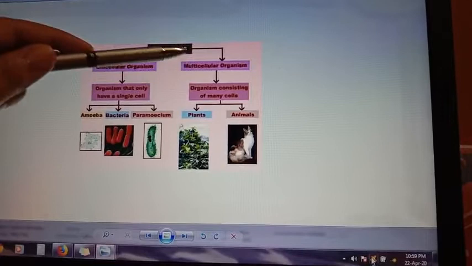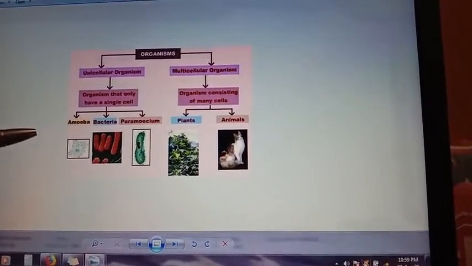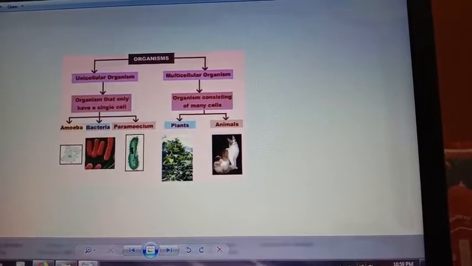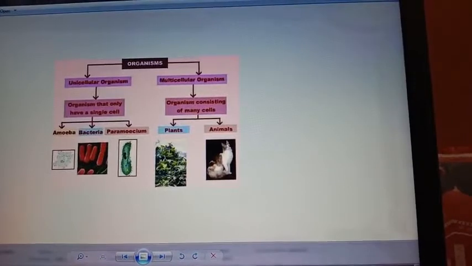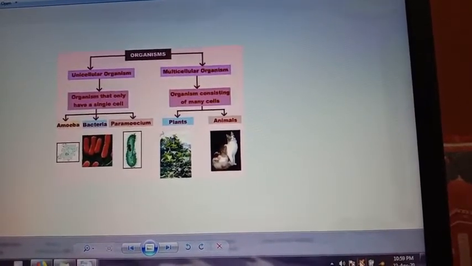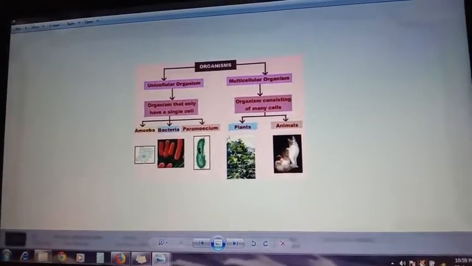Now what is a multicellular organism? An organism consisting of many cells or multiple cells. Most of the plants and animals are of this type. Next, we will proceed to the discovery of the cell.